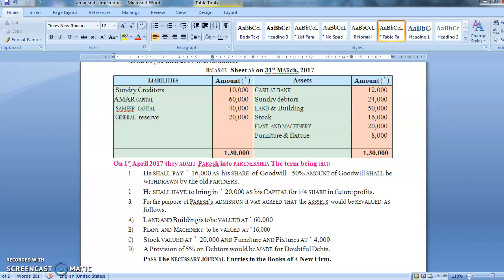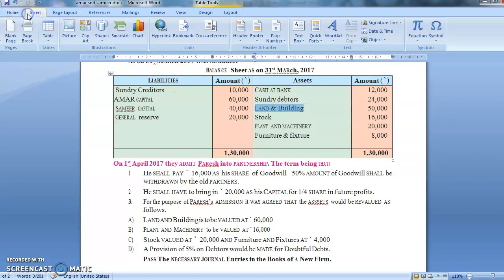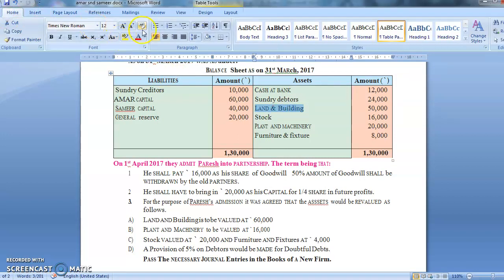He shall bring 20,000 as capital for a 1/4 share in the future. For this purpose of admission, it is agreed that assets will be revalued as follows: land and building. Now see, we have an adjustment in land and building. As last time I told you, we are going to color it so that I come to know. You are going to put a tick mark. Plant and machinery. So again there is an adjustment in plant and machinery.